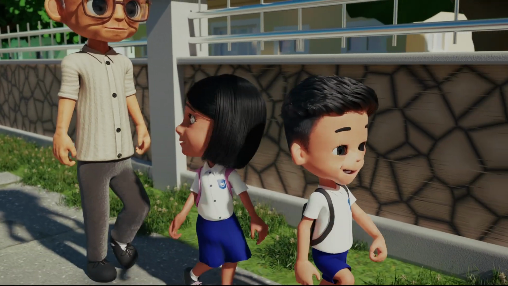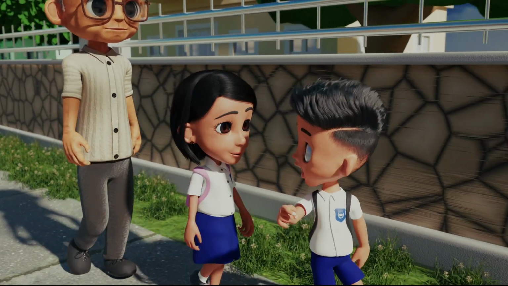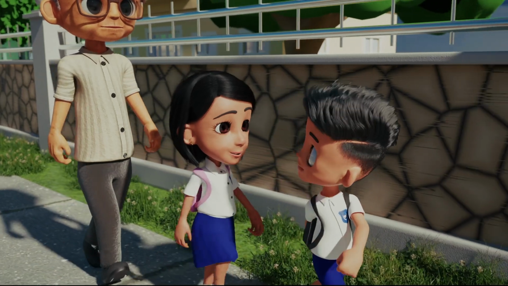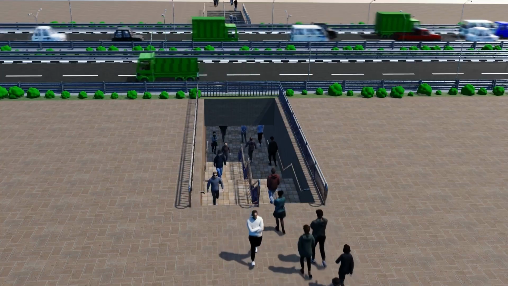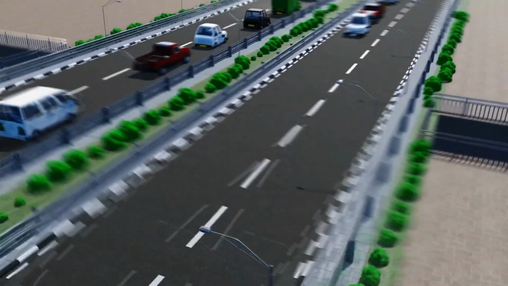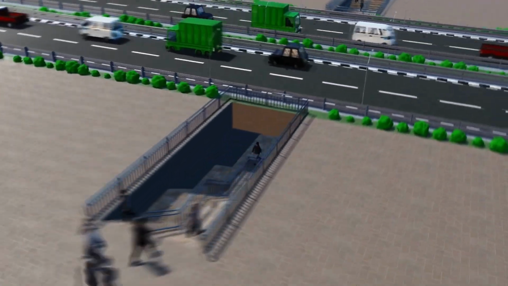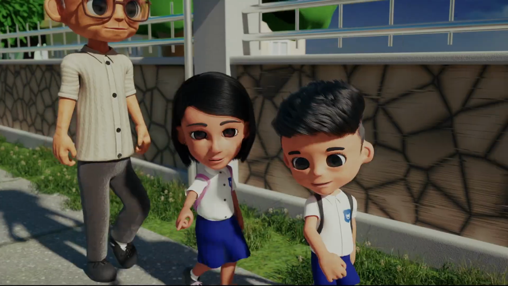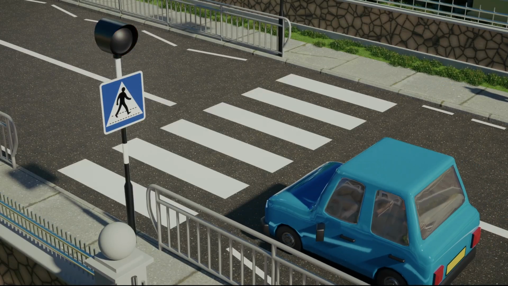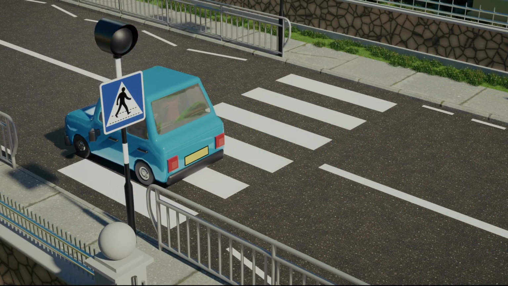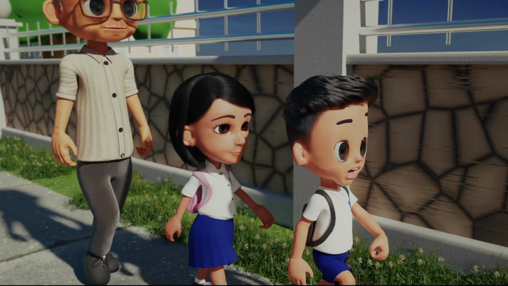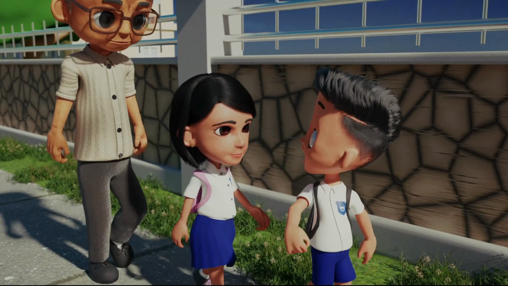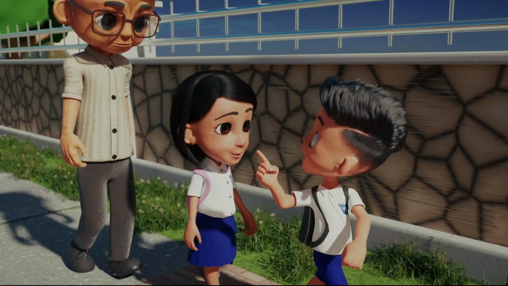Yes, I remember. Anna, you know we also have underpass, which is a tunnel to cross busy roads safely. Look here! The zebra crossing is known as a level crossing because it is at the same level with the road. Level crossings are also present for pedestrians to cross the railway tracks.